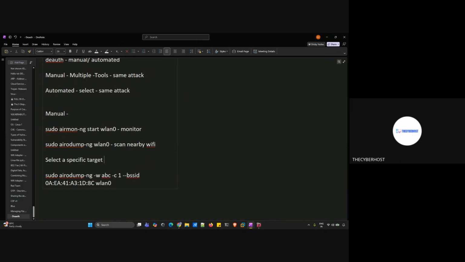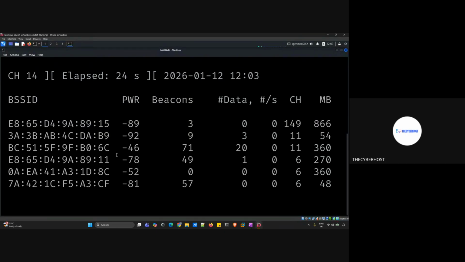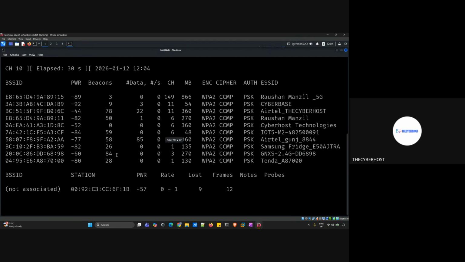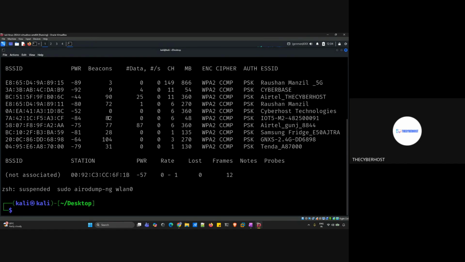Let's say it could be any specific guy. So we are going with the Cyber one. We can take any other also. So let's go back and select the target. I'm going with this one, which is Cyber. Let's stop this. Once we stop this, you can see we have the BSSID. We need this one.